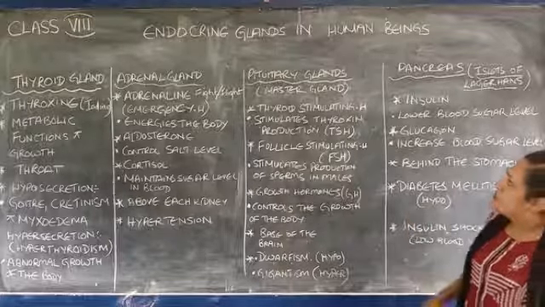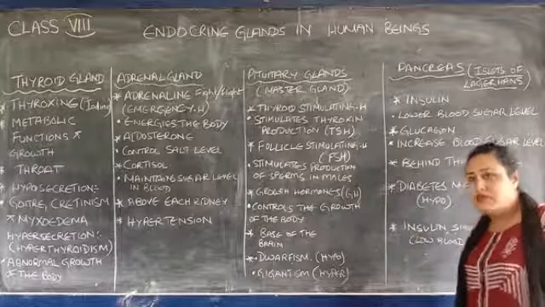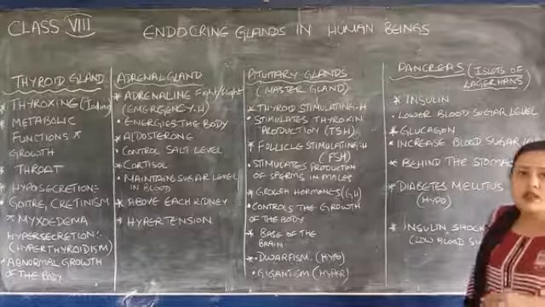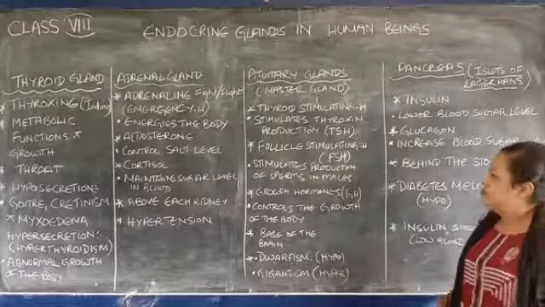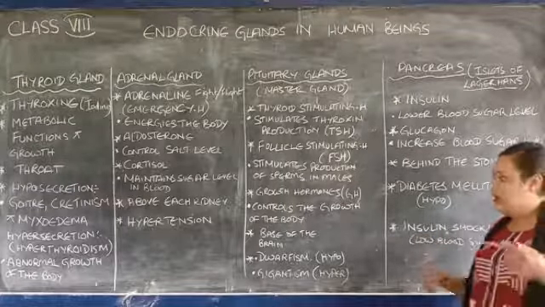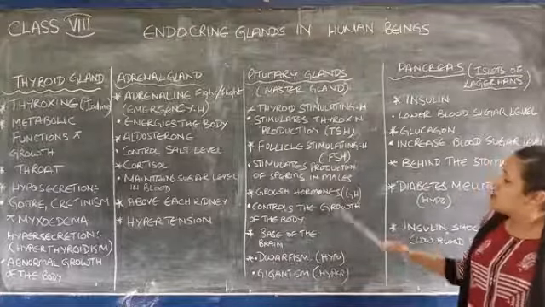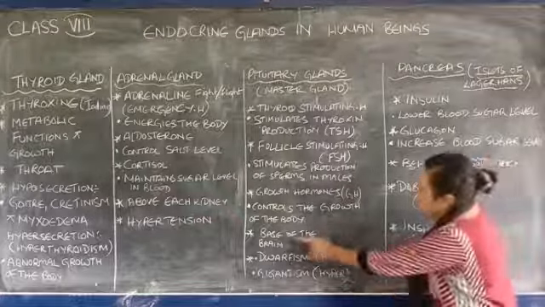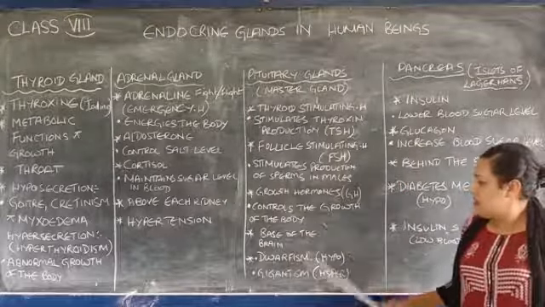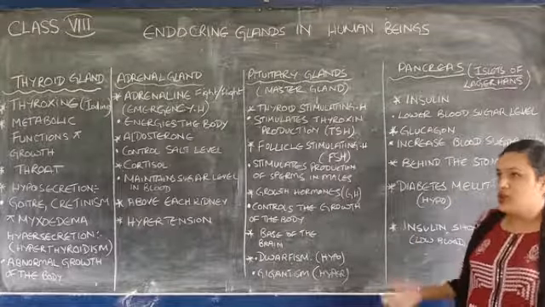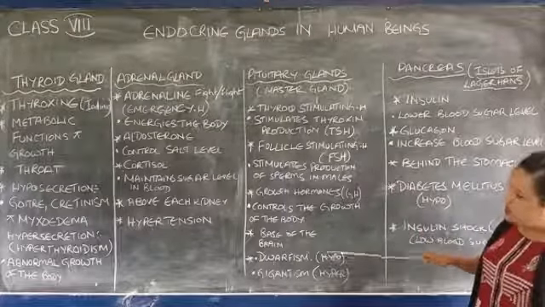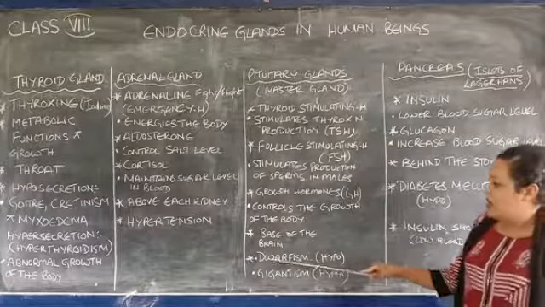Now this thyroid stimulating hormone stimulates thyroxine production. Follicle stimulating hormone stimulates the production of sperms in males, the male gametes. And growth hormone controls the growth of the body in an organism. Its location is at the base of your brain. Now the disorders caused due to hyposecretion: if it is secreted in lesser amount, the disorder is dwarfism.